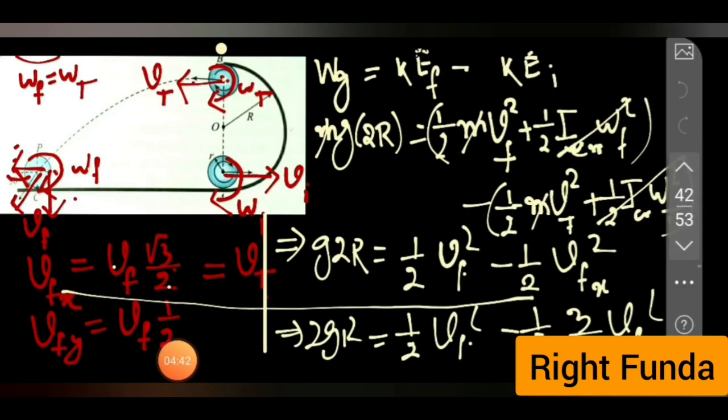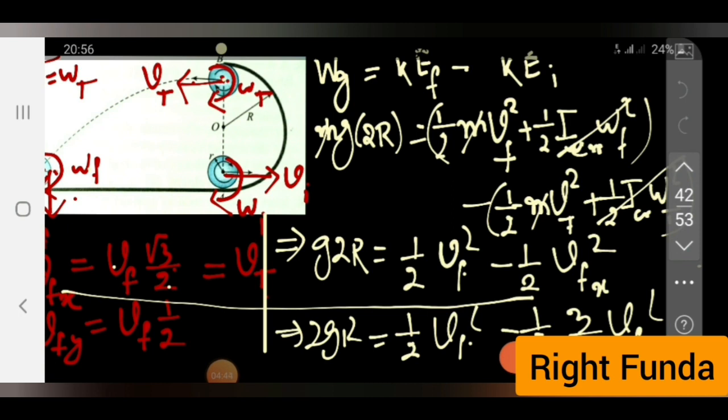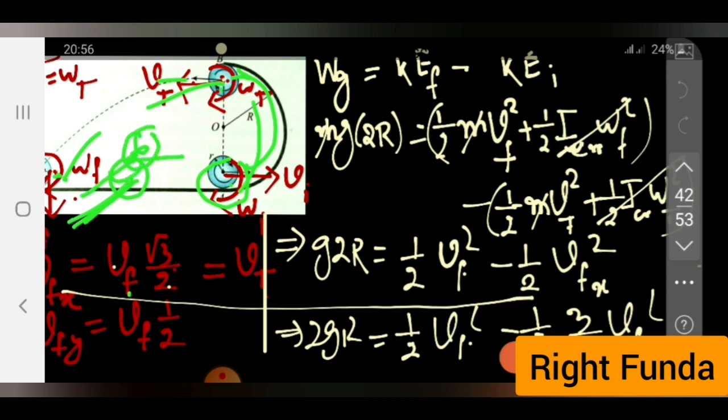So let's recapitulate what we have done. The body has been thrown from this position to this position, it has gone rolling, and it has come to this position. We applied the work-energy theorem, we saw that this velocity remains unchanged, and the highest point speed is given as 6. We applied here the concept of the velocity of the topmost point with respect to the center of mass plus the velocity of the center of mass with respect to the ground. We took the addition of the two velocities and calculated, and from that we obtained the unknown quantity r to be equal to 0.9 meter, or nearly equal to 1 meter.